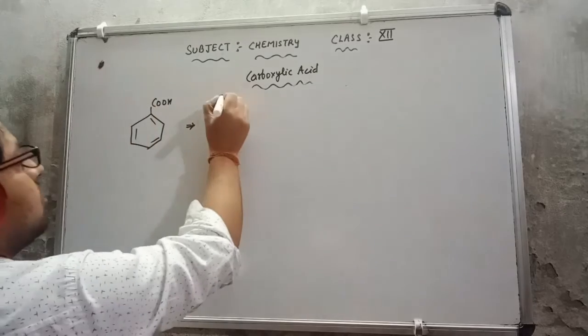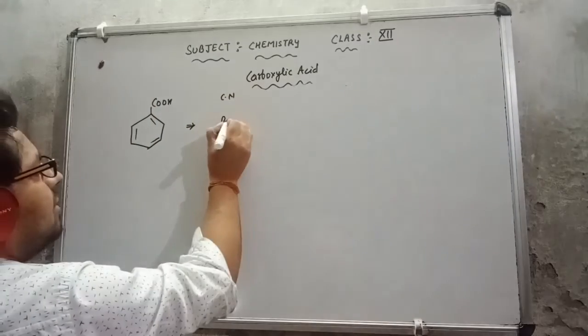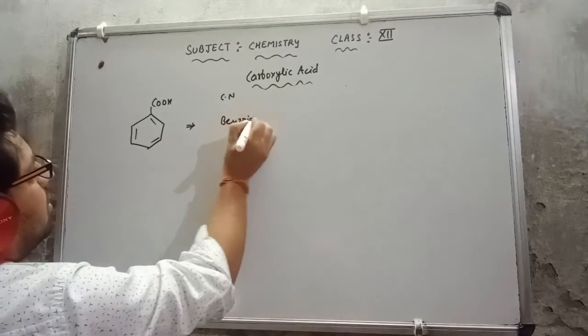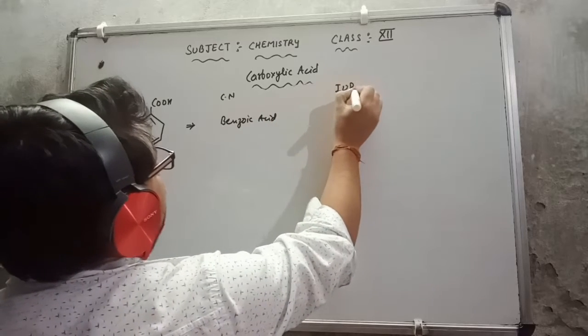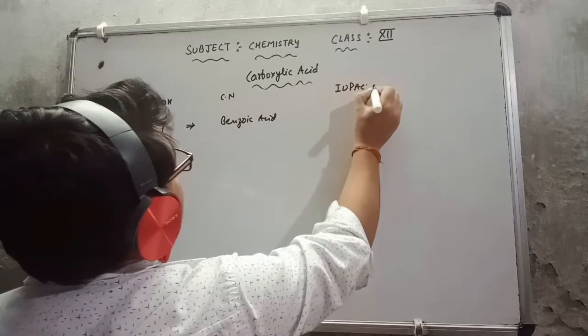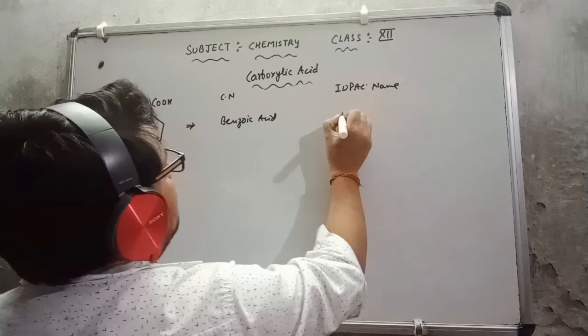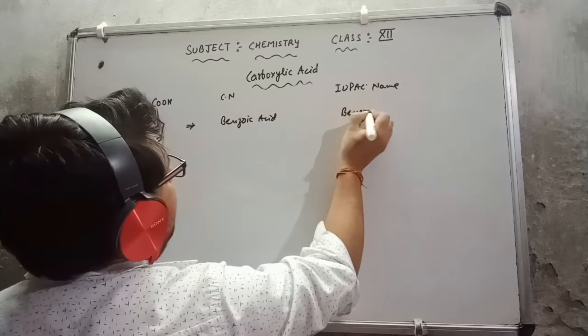The common name is benzoic acid, and the IUPAC name is also the same, benzoic acid.